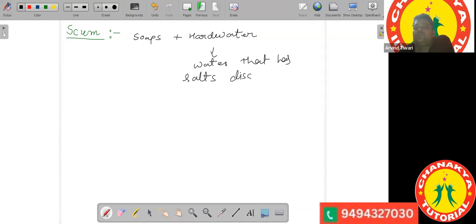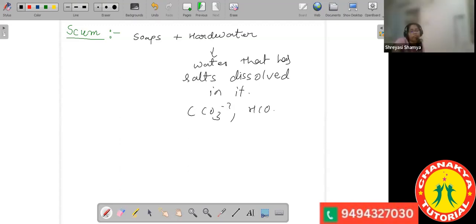Those salts are generally carbonates or hydrogen carbonates.